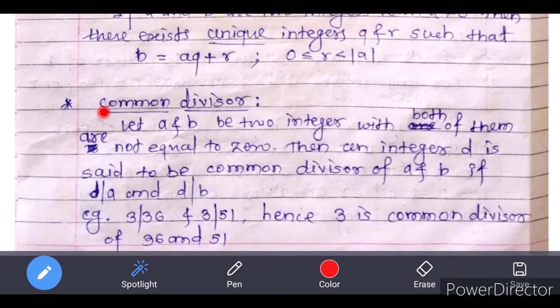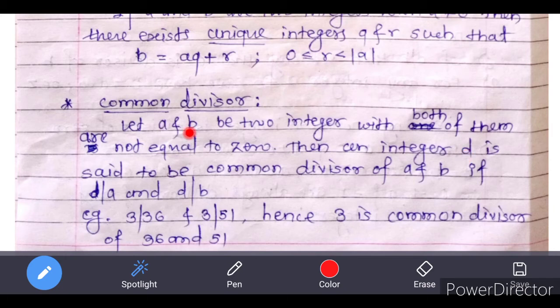Next concept, that is common divisor. Let us see the definition. Let a and b be two integers with both of them not equal to 0. That is, both integers a and b should be non-zero. Then an integer d is said to be a common divisor of a and b if d divides a and d divides b. That means if integer d is such that it divides both the integers a and b, then that integer d is called a common divisor of integers a and b.